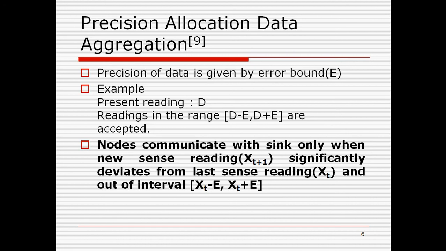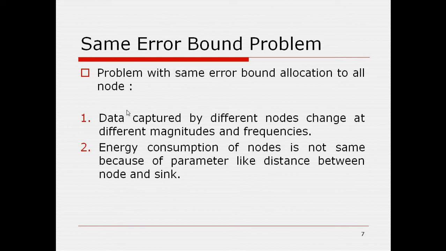This is the fundamental line of my algorithm. Nodes communicate with the sink only when the new sensed reading significantly deviates from the last sensed reading and is out of the interval. Then only the node sends to the base station. Otherwise, the node will not send to the base station, and this way fewer packets are sent to the base station.